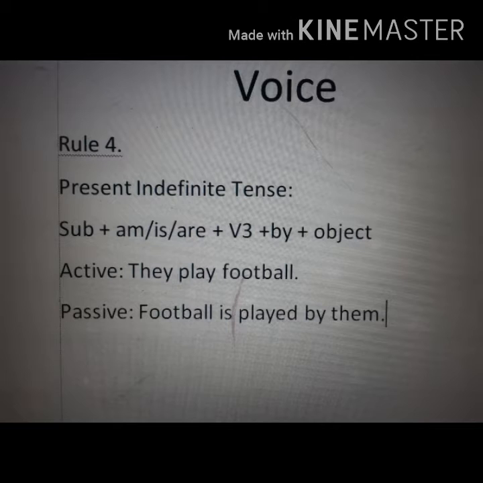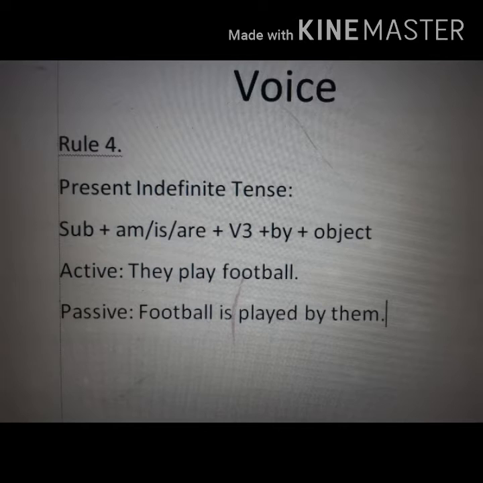Then auxiliary verb, am, is, are, according to the subject. Then V3, that is past participle form of verb. Then by, and at last object, that is actually the subject of active voice.